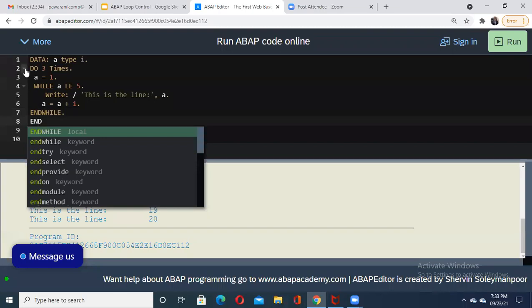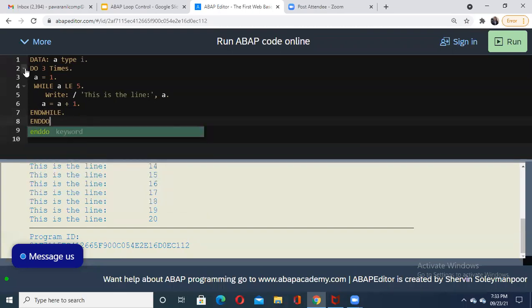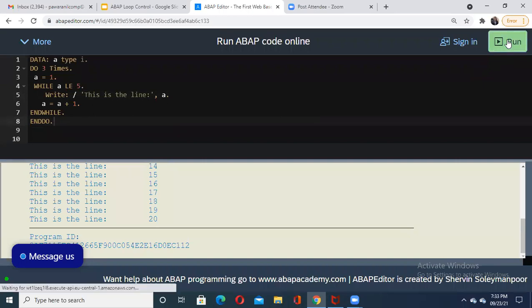End do. See the beauty of this online compiler: you get a lot of keywords automatically. What is the mistake I've made right now? Anyone will tell me? Dot, sir. Okay, thank you. So let me check whether I have written the correct code or not. Let us check.